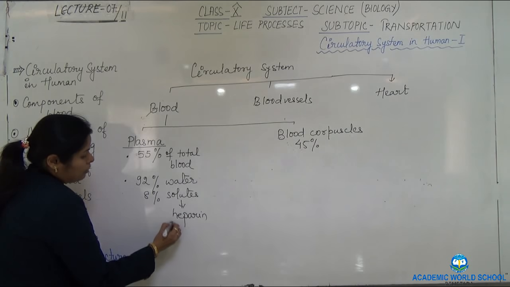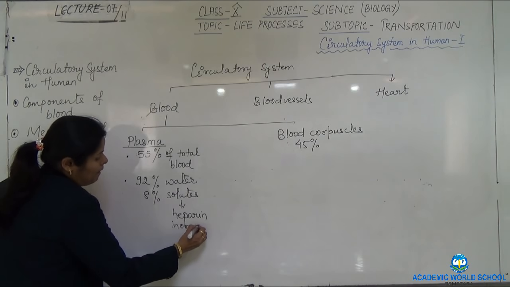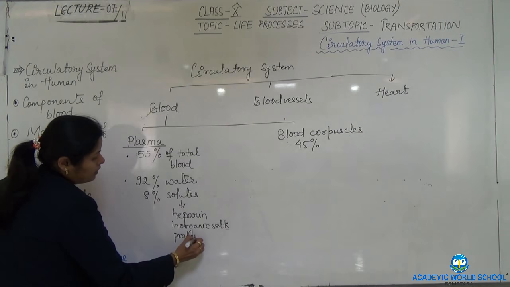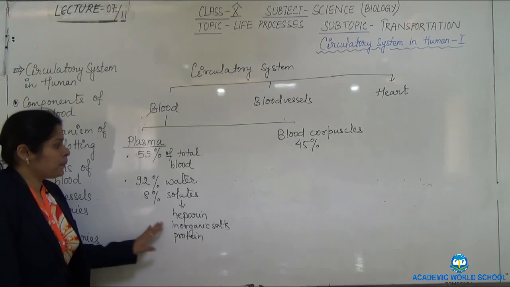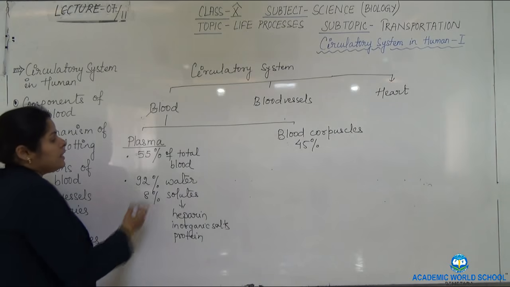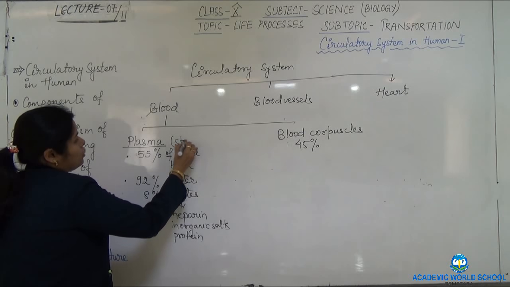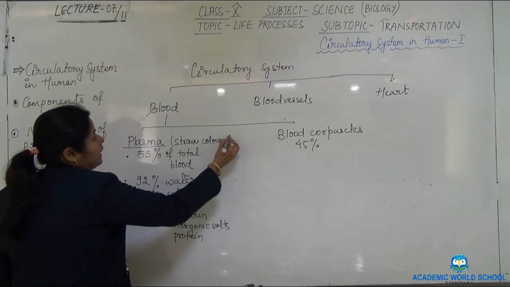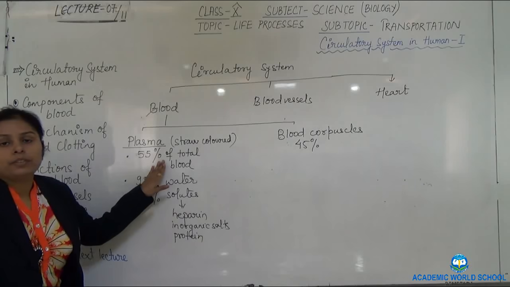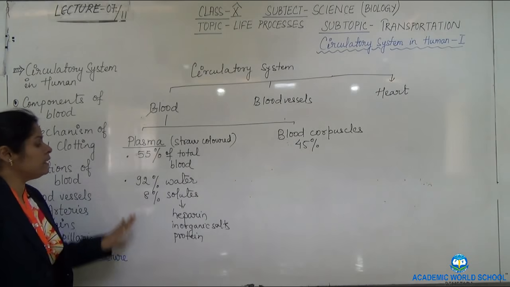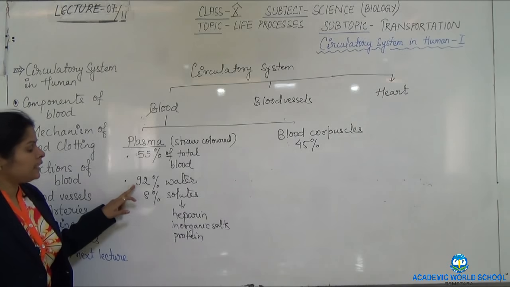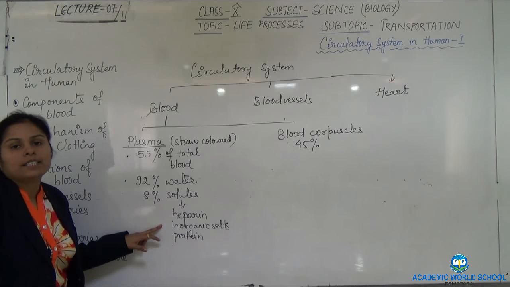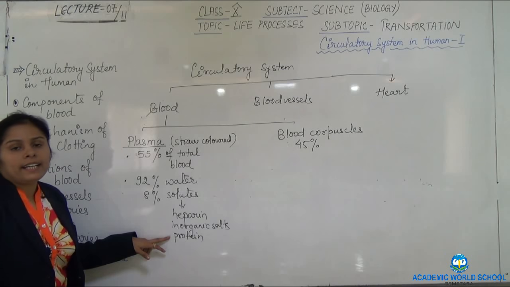The solute also contains inorganic salts, protein, nutrients and many more. This plasma is straw colored. What is the color? It is a straw colored liquid. The total constituent is 55% of the total blood, out of which 92% is water and 8% is solute. Solutes are the various substances like inorganic salts, heparin, protein and many more.